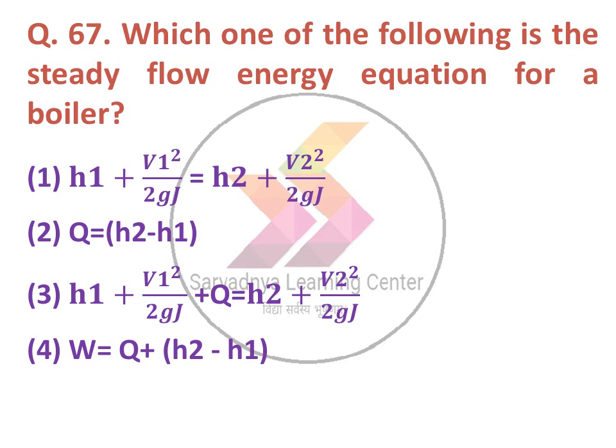2. Q is equal to H2 minus H1. 3. H1 plus V1 square upon 2Gj plus Q is equal to H2 plus V2 square upon 2Gj. Option 4. W equal to Q plus H2 minus H1. The correct answer is, for a boiler there is no work, therefore option number 2 is correct. Q is equal to H2 minus H1. Next question,